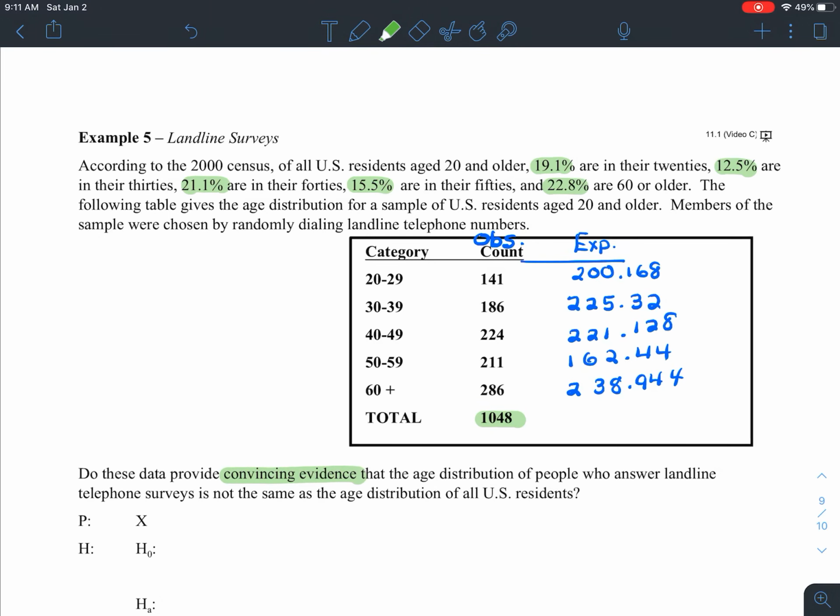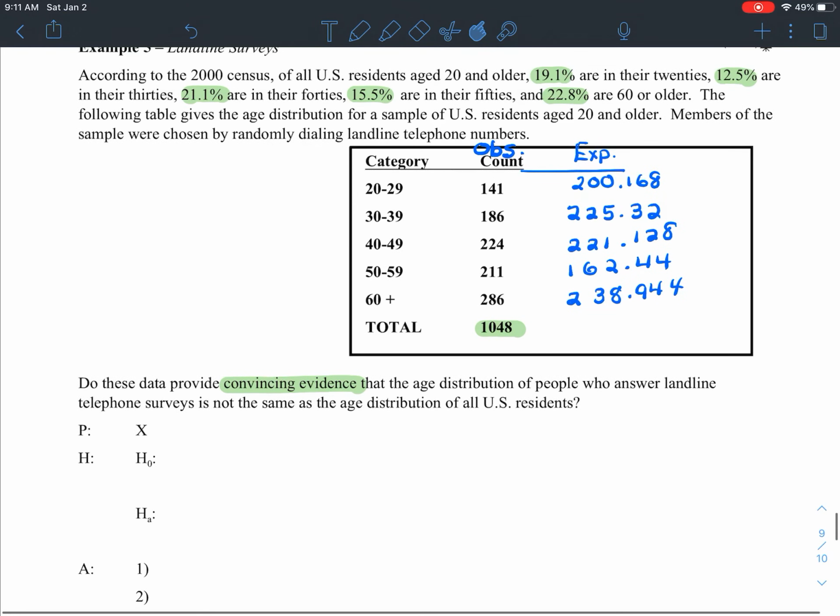I'm going to read on. It says, do these data provide convincing evidence, so I'm definitely running a significance test here, that the age distribution of people who answer landline telephone surveys is not the same as the age distribution of all U.S. residents. Okay, this is what the age distribution is that's being claimed here.